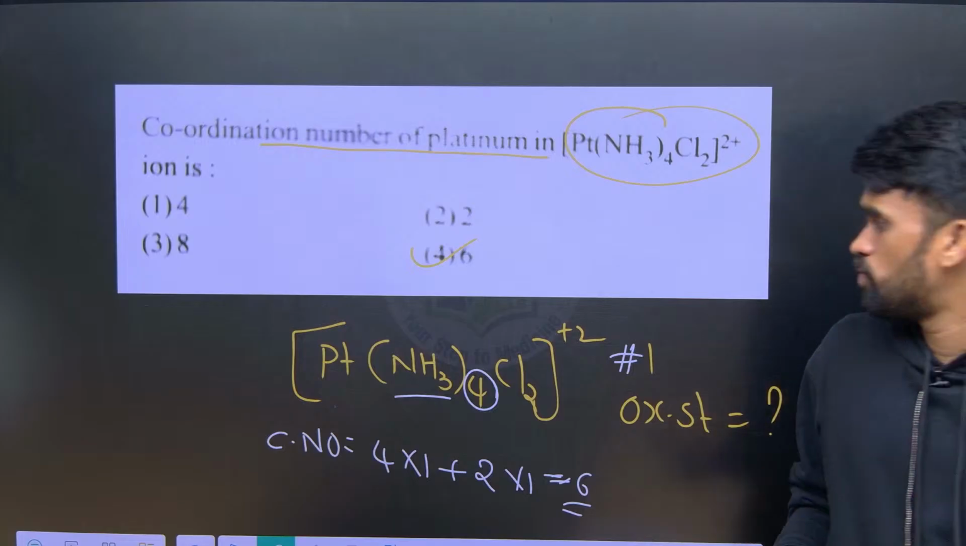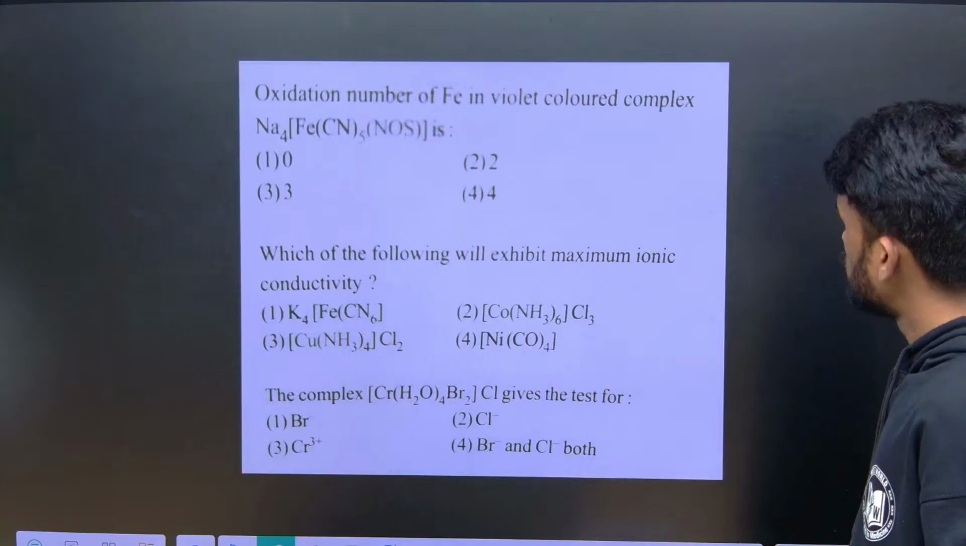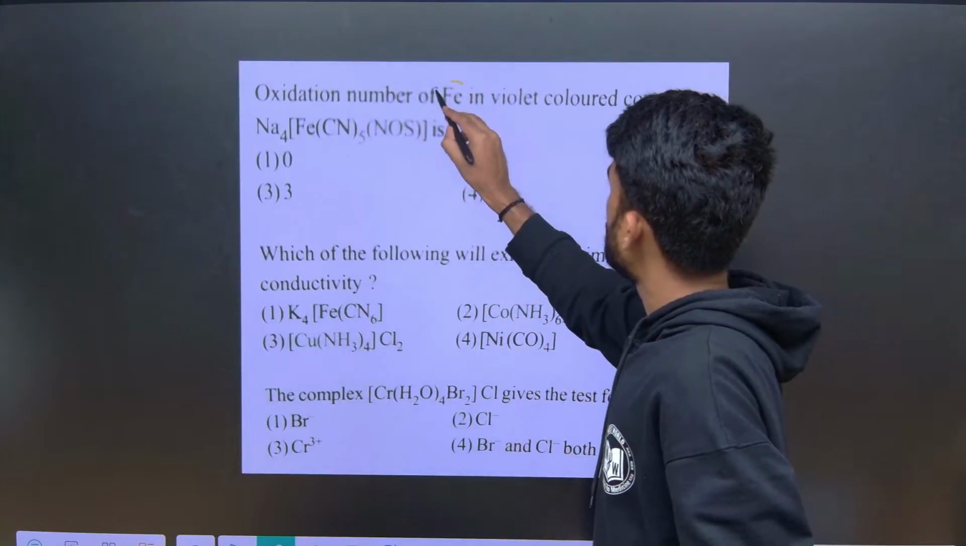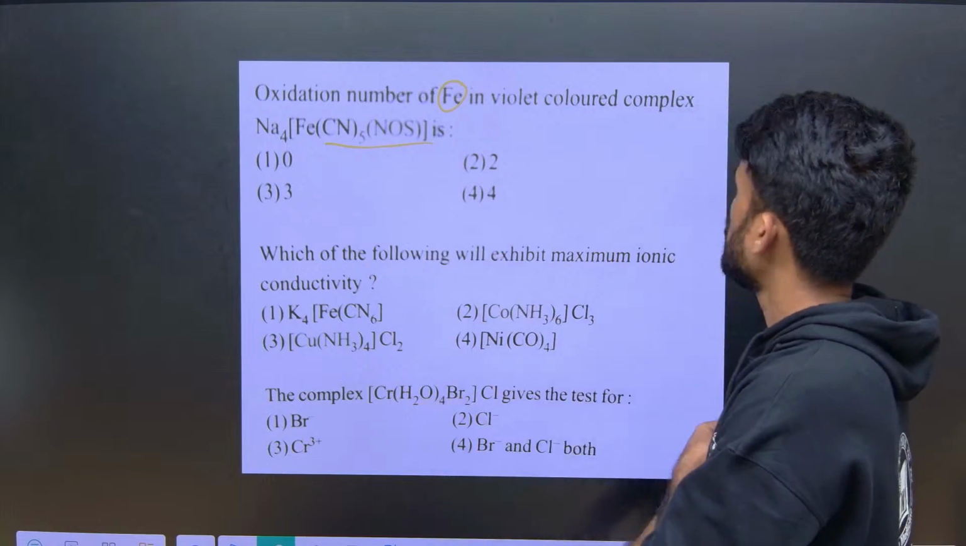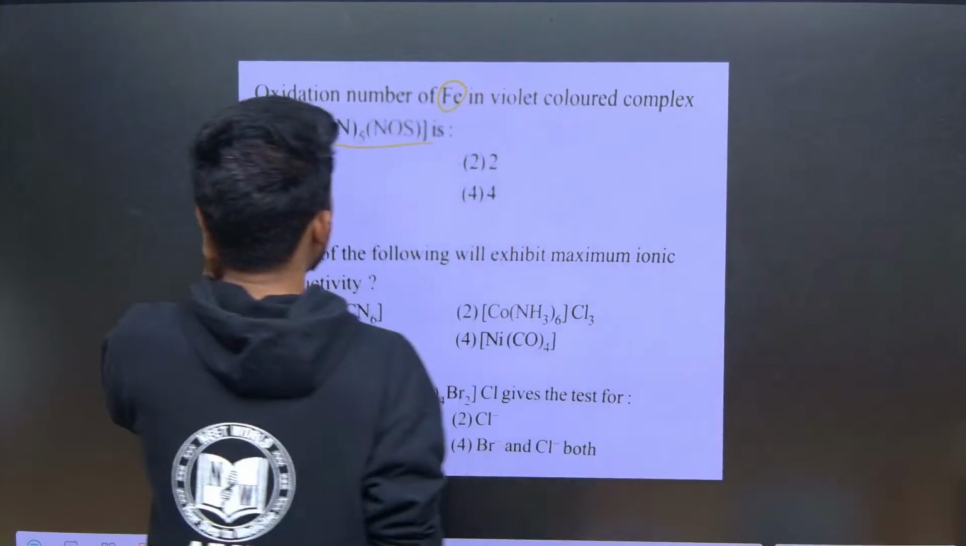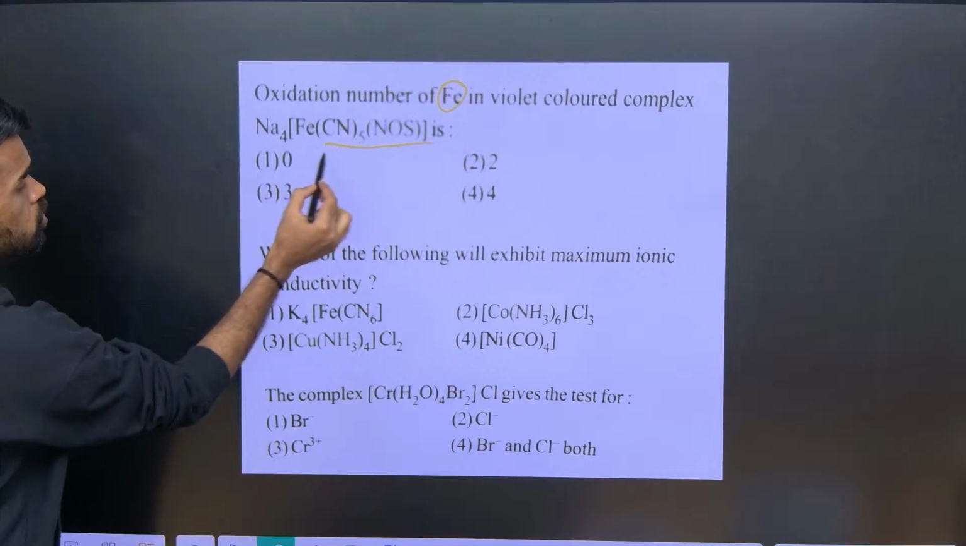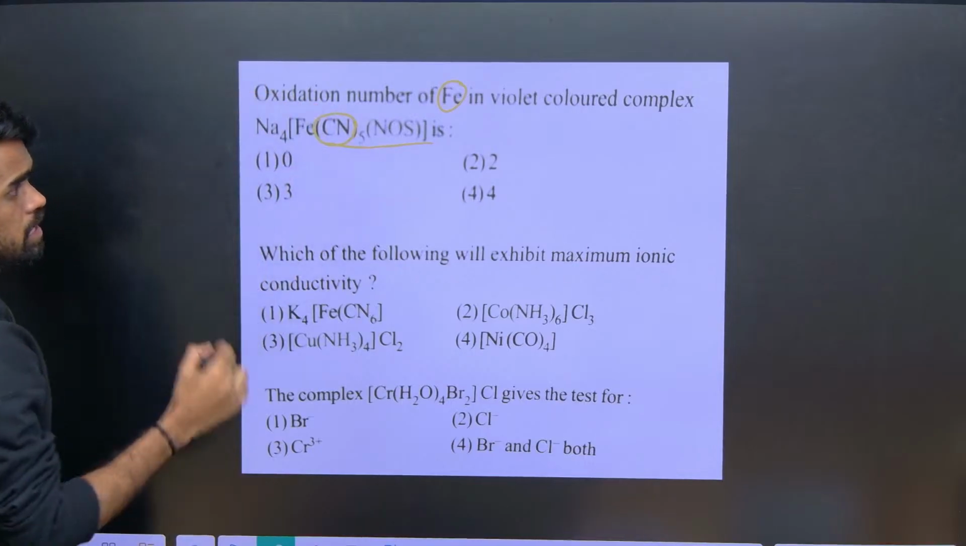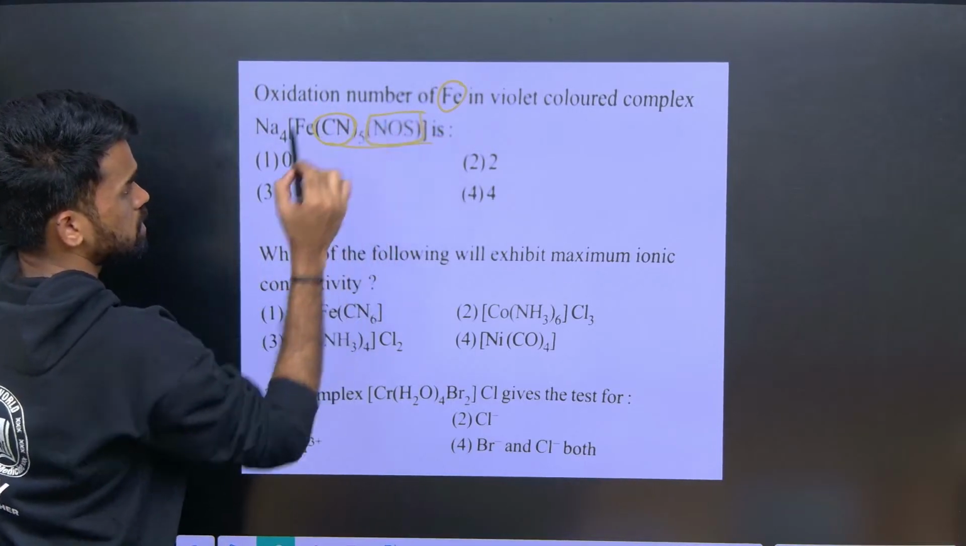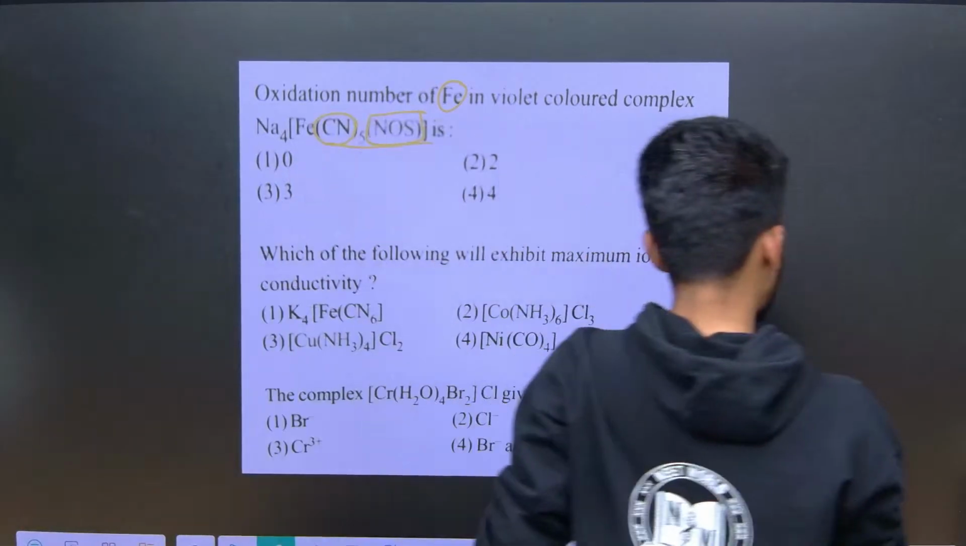Okay, so let us move further. Oxidation state of iron in this particular complex. Okay, so what is the oxidation state here? So we have 2 types of ligands here, CN and next one is NO. Okay, so here just look into this thing.